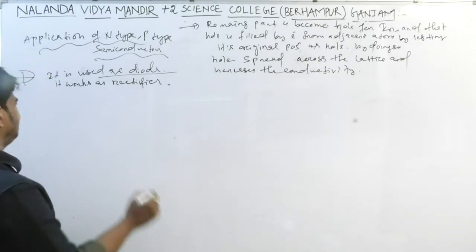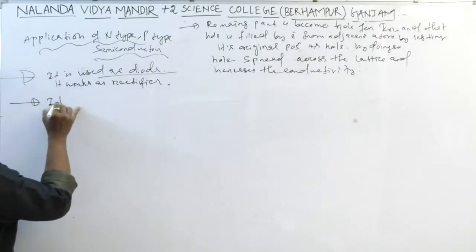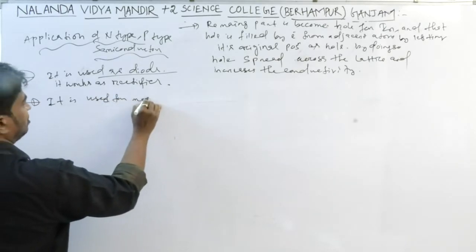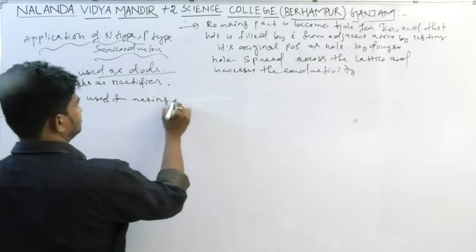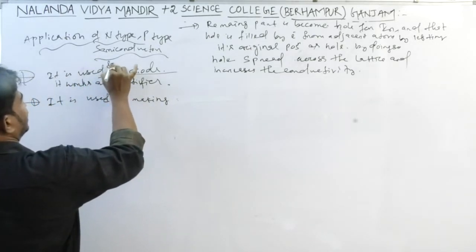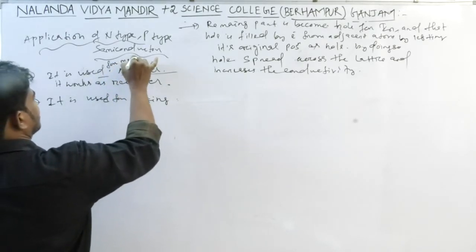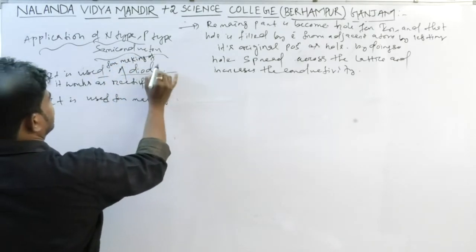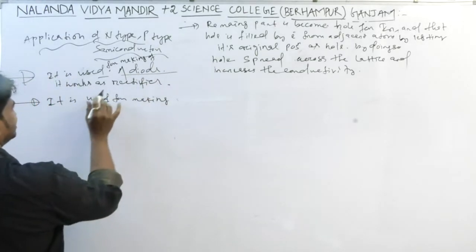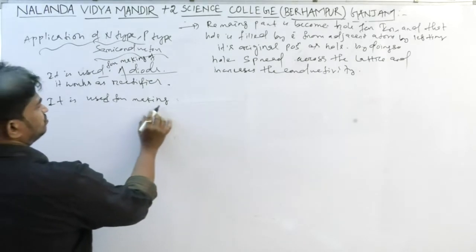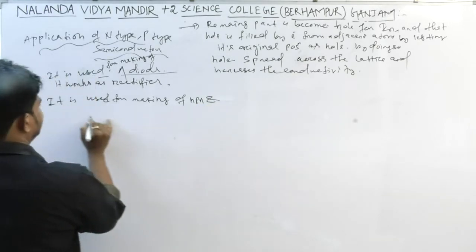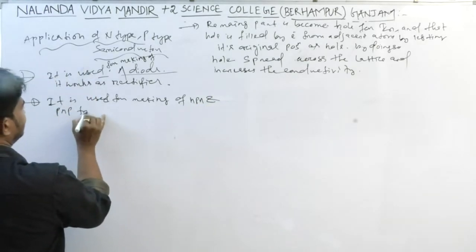Then NPN and PNP transistors are also made from them. It is used for making diodes, which work as rectifiers. It is also used for making NPN and PNP transistors.